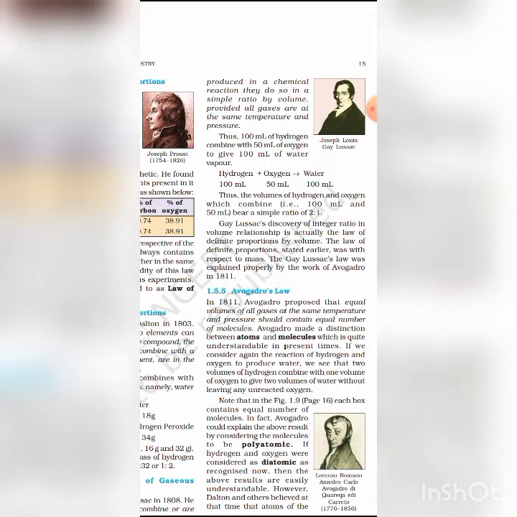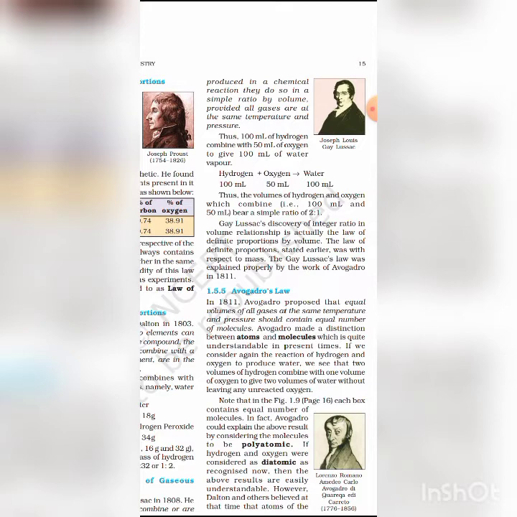Avogadro's law. According to Avogadro's law, equal volumes of all gases at the same temperature and pressure contain an equal number of molecules. It may be atoms or molecules, which is quite understandable in present times.